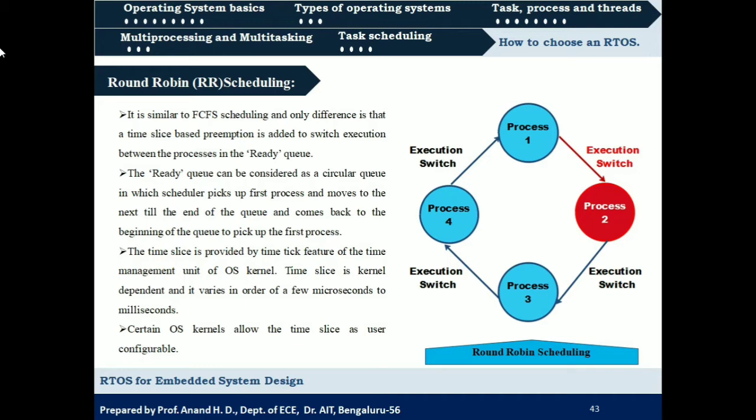The ready queue can be considered as a circular queue in which the scheduler picks up the first process and moves to the next till the end of the queue, and comes back to the beginning of the queue to pick the first process. So that is what we saw, right?